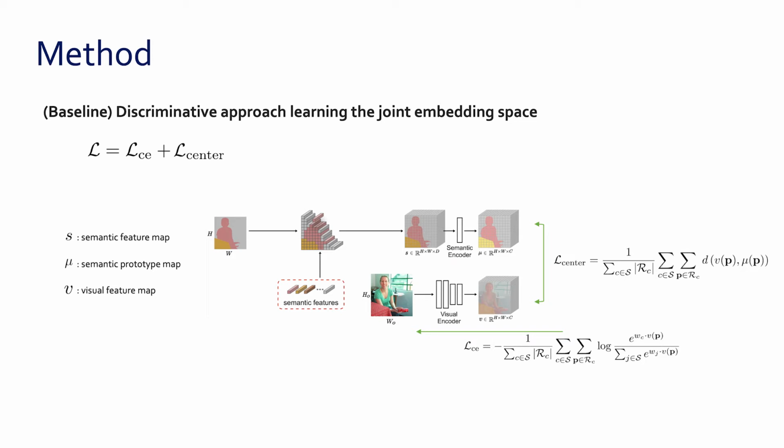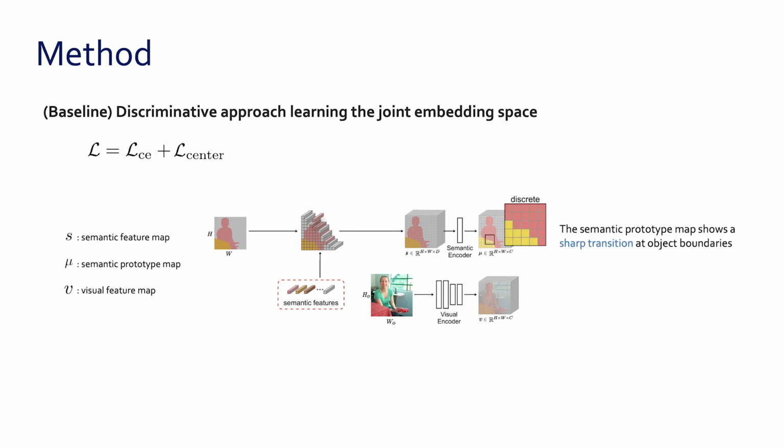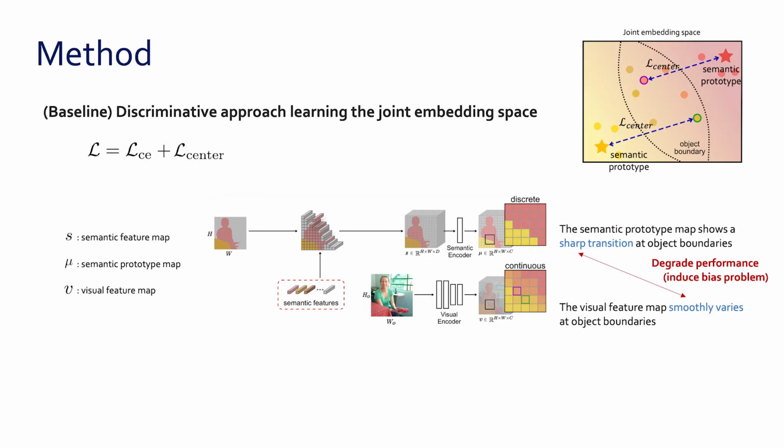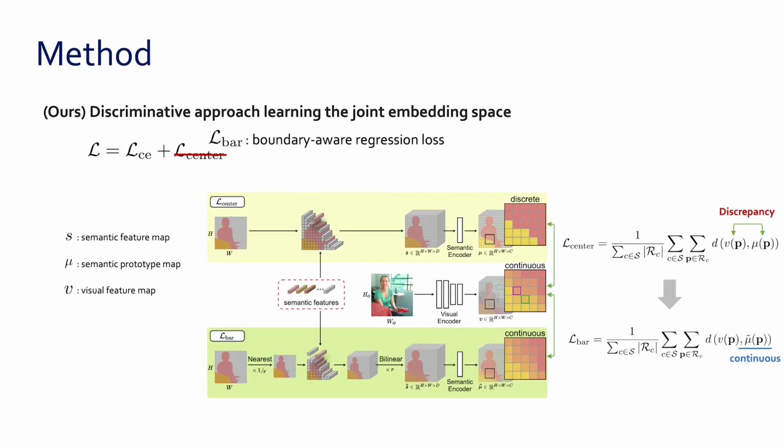We have empirically found that there is a discrepancy between visual features and semantic prototypes. The semantic prototype map shows a sharp transition at object boundaries due to the stacking operation. By contrast, the visual feature map smoothly varies at object boundaries due to the large receptive field of the visual encoder. Thus, directly minimizing the distance between visual features and corresponding semantic prototypes might degrade performance. Now, we are going to introduce boundary-aware regression loss, a simple yet effective implementation to solve the problem.